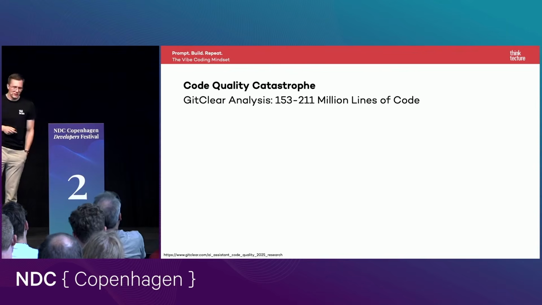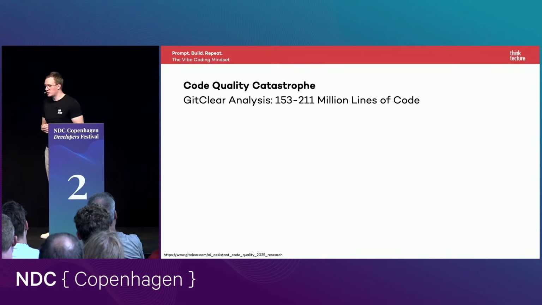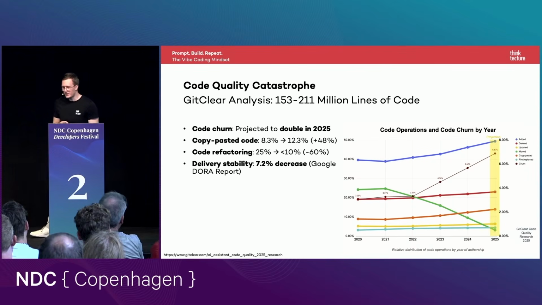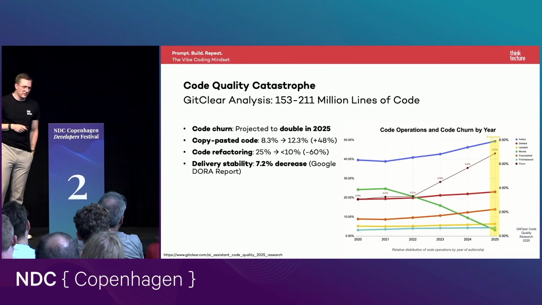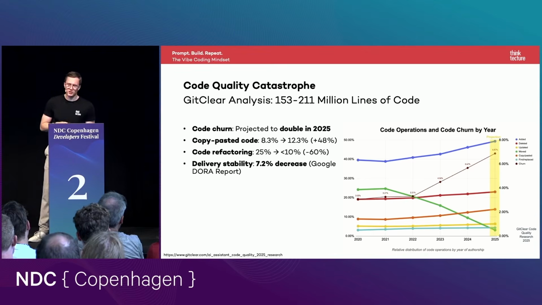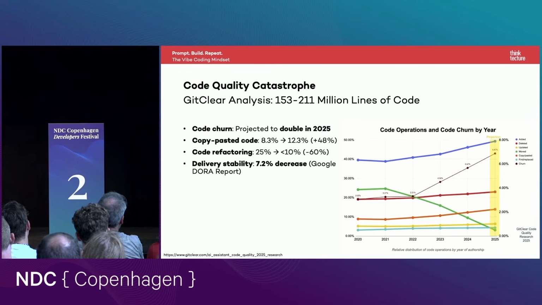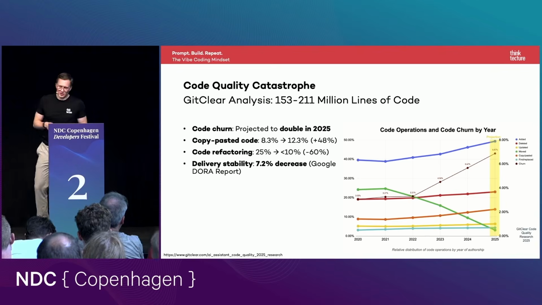And there's also this GitClear analysis report. So GitClear analyzes millions of lines of code publicly available on GitHub. And they created this result. So we can see the so-called code churn increases or doubles in 2025. Copy-pasted code, nearly 50% increased. Code refactoring declined. This is something interesting because I like to use AI a lot to, for example, refactor an old Angular application from an older SDK version to a newer one. But looks like people stop refactoring existing code.